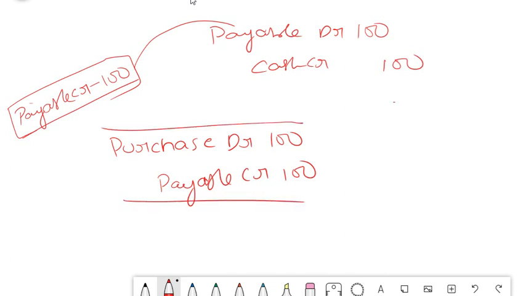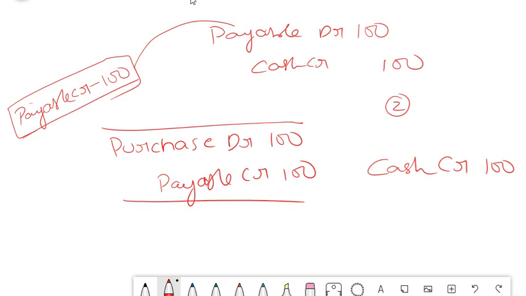Now second point, when you purchase something you have to pay. Maybe you get some credit term of 30 days, 60 days, but when you pay, what is the entry that you post? The entry that you post is cash going out. So cash is getting reduced by 100. And now what is the debit that you do?